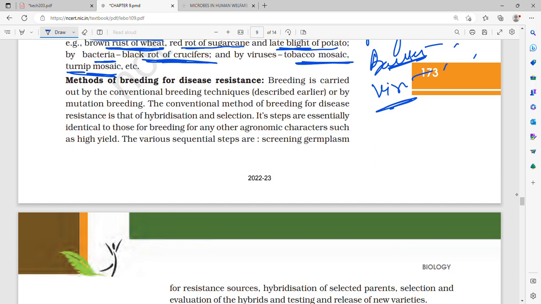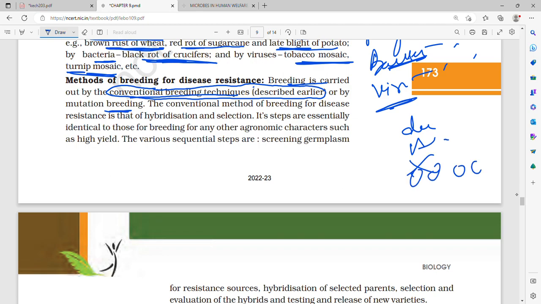Methods of breeding for disease resistance. Breeding is carried out by conventional breeding techniques described earlier or by mutation breeding. So how is the breeding for disease resistance carried out? Using conventional techniques, you look at the genes which are desirable, that is for disease resistance, then you artificially select them, crossbreed them, see the pure lines, and eradicate the less desirable ones which are not disease resistant. Then you choose the superior ones, breed them again, evaluate them, test them, and form a line of them. Or it can be done by mutation breeding.